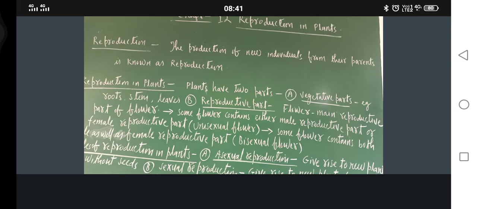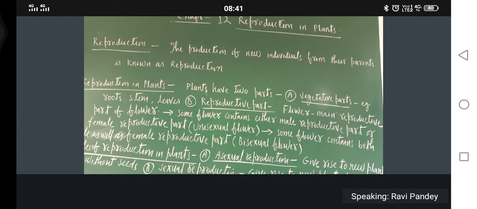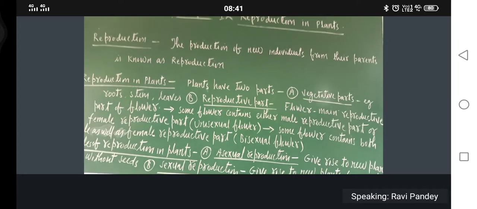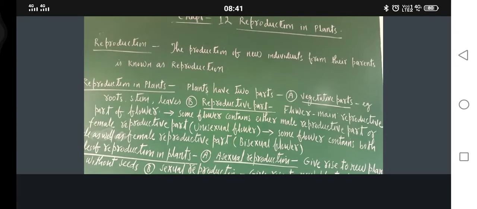Next is the reproductive part. What is the reproductive part? Flower is the reproductive part. The flower is the main reproductive part of the plant. Let me correct one thing.